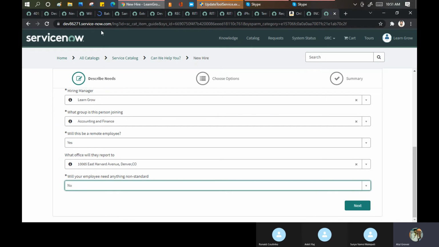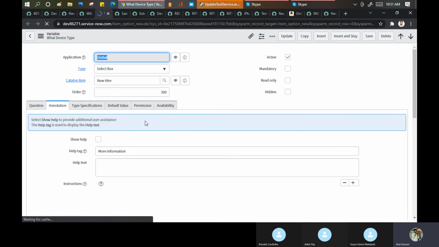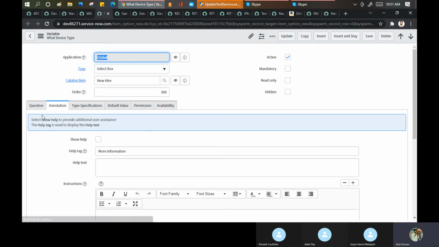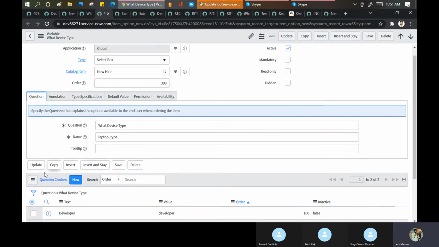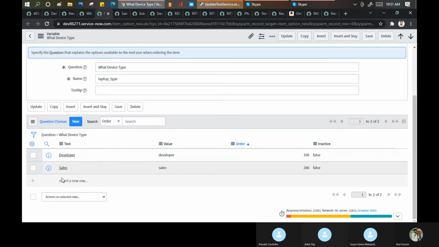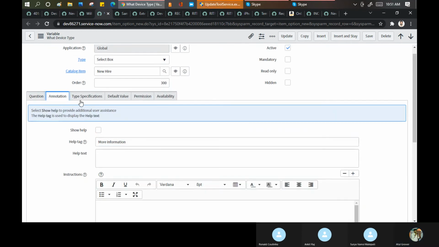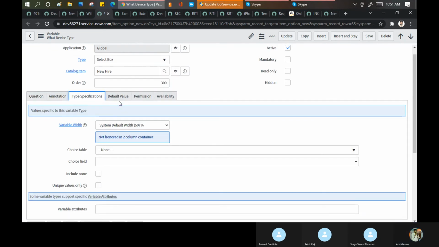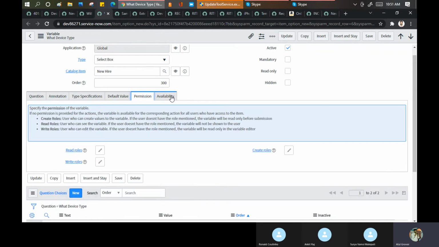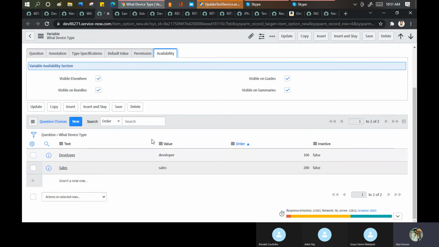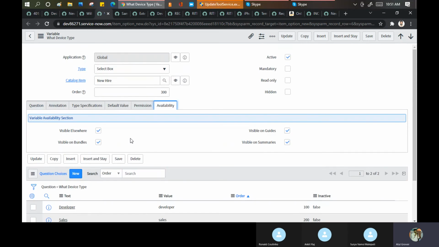It means it depends on another variable. System default value, they put something. I'm not able to find this question answer. Maybe they are writing some script in the background, client script or something, and on the basis of that you have to show these things. Okay, so this is the way we define the order guides in ServiceNow.